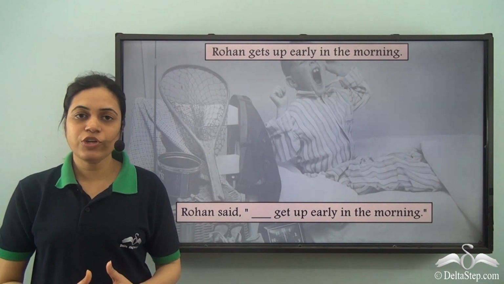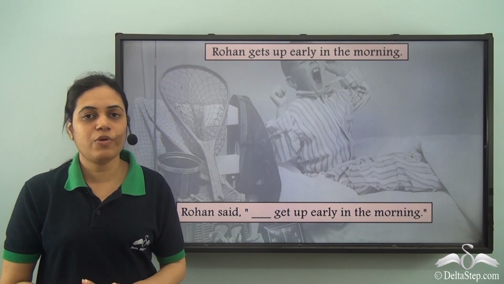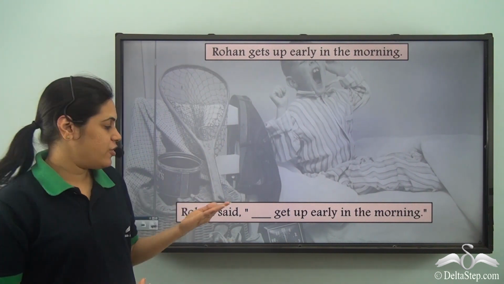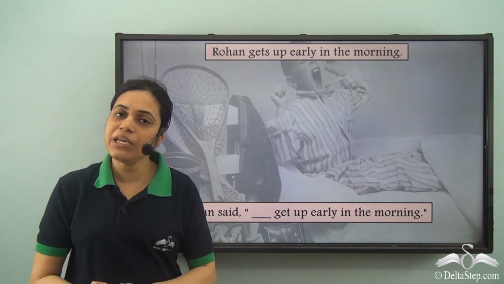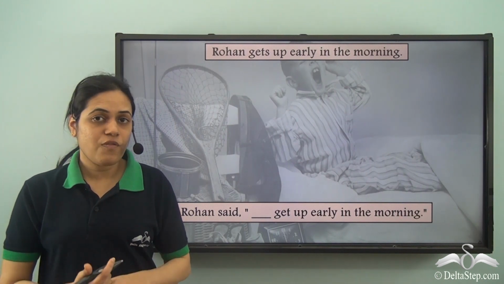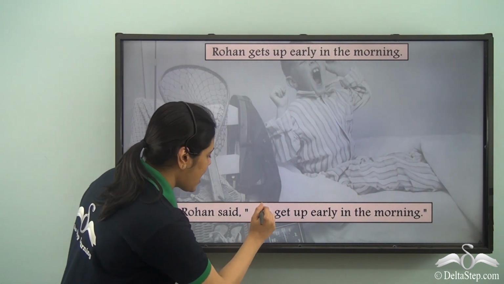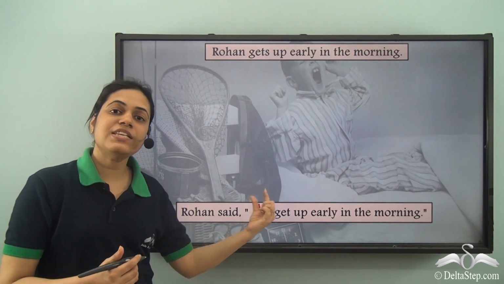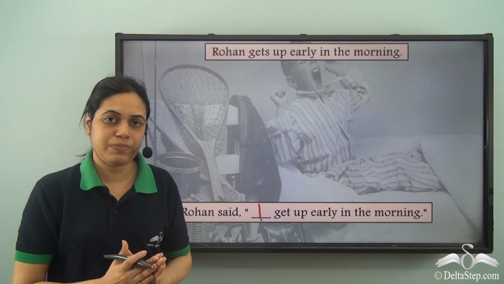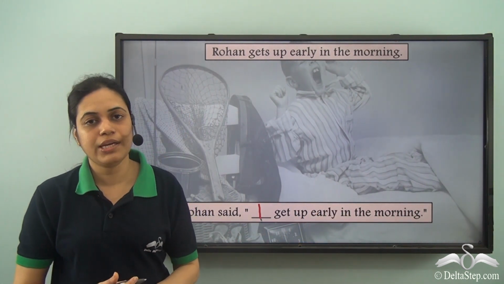Now can you answer this on your own? Rohan said dash get up early in the morning. So Rohan gets up early, and Rohan said Rohan gets up early. So Rohan is talking about himself. Now when I talk about myself, the pronoun used is I. So Rohan is referring to himself and only to himself with no other people. So the pronoun used will be I. I get up early in the morning.